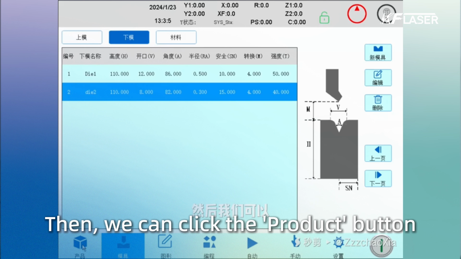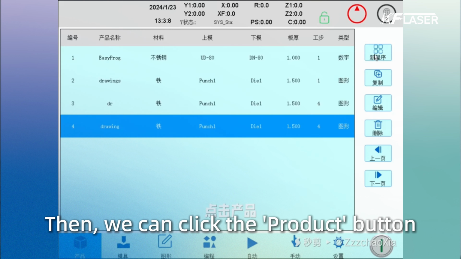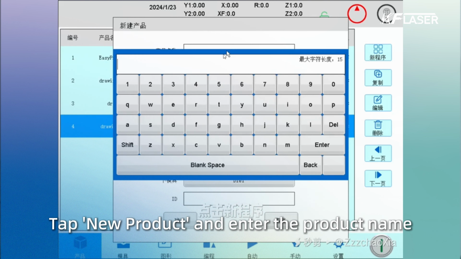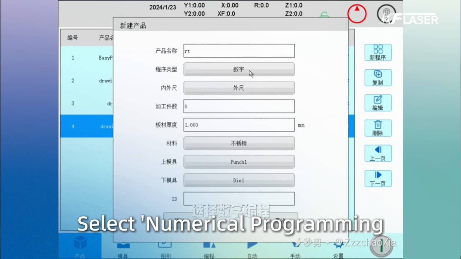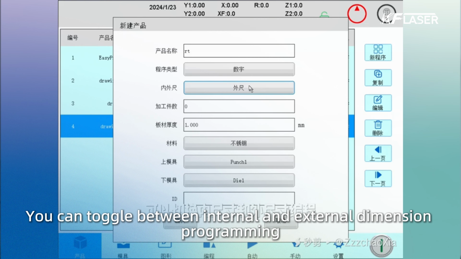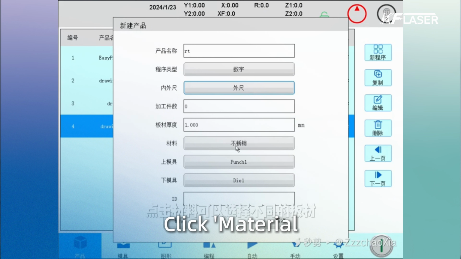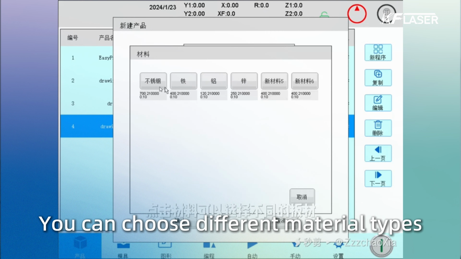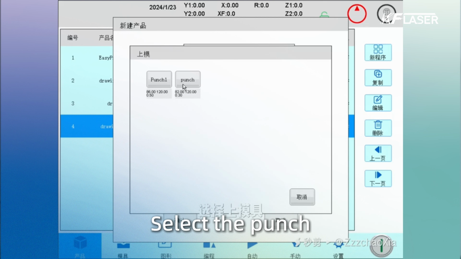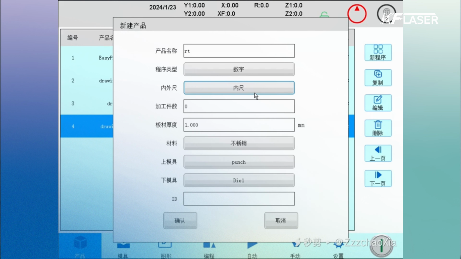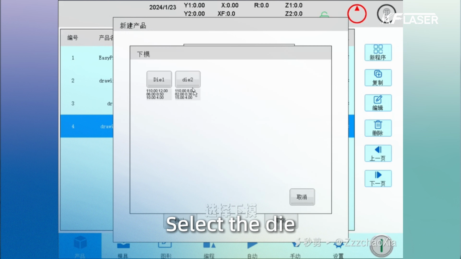Then we can click the product button. Tap New Product and enter the product name. Select Numerical Programming. You can toggle between internal and external dimension programming. Click Material. You can choose different material types. Select the punch. Select the die.